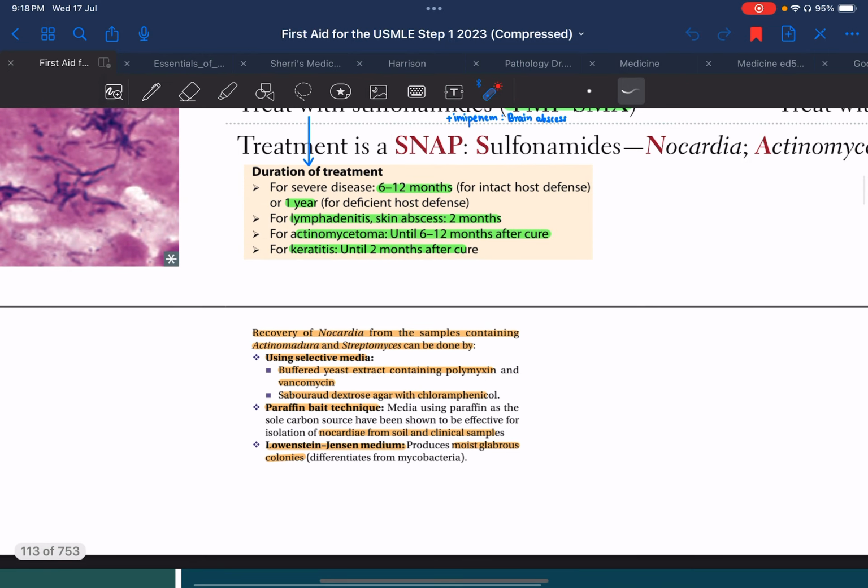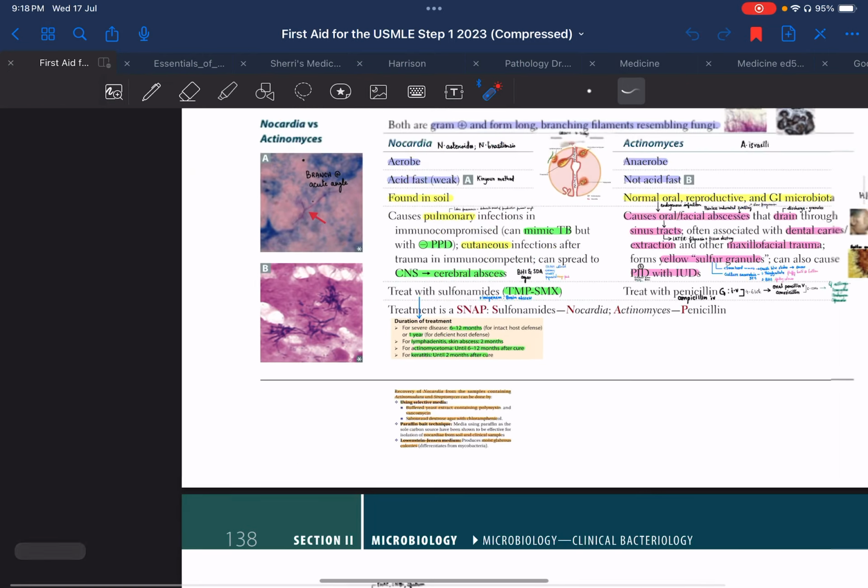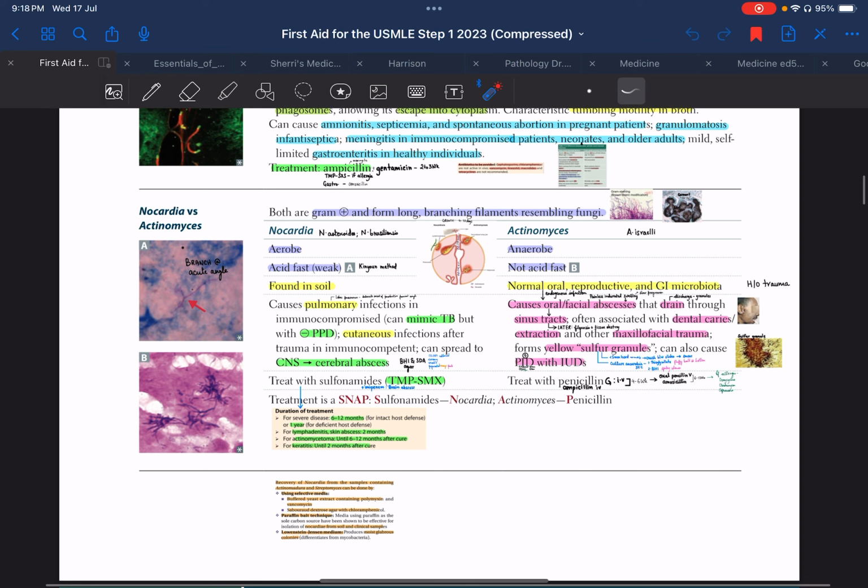Now let us sum up the entire thing all together. We studied nocardia versus actinomyces. Both of these are under the group actinomycetes. They are gram positive true bacteria, but they resemble fungi. Actinomyces is an anaerobe, nocardia is an aerobe. Actinomyces is not acid fast, nocardia is weakly acid fast. Nocardia is found in soil, whereas actinomyces is a normal oral commensal.